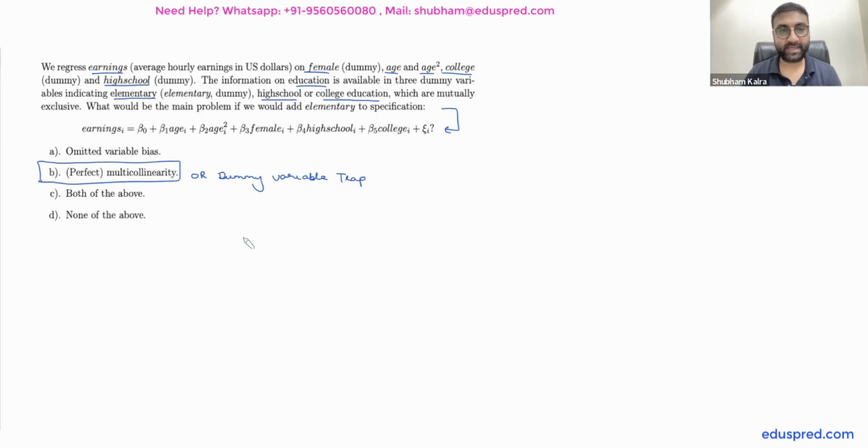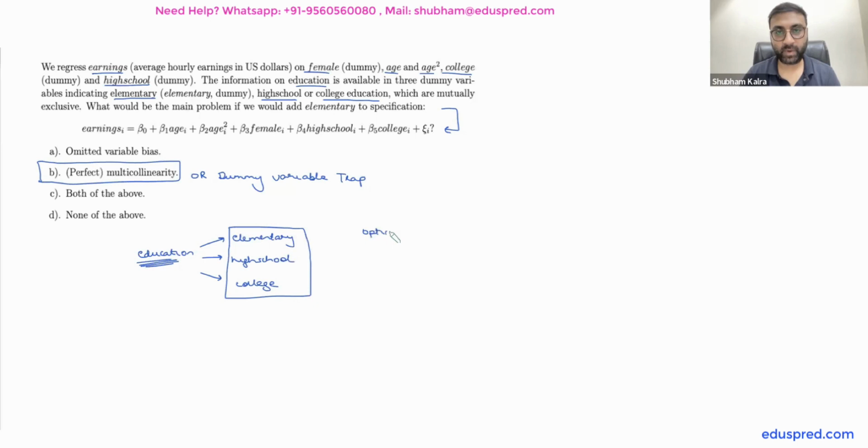Well, the rule is that if you have a qualitative variable, which in this case is education, and education has 3 dummies. Okay. So one is elementary, the other one is high school, and the third one is college. Okay. So the rule that we have is that if a qualitative variable has information available in 3 dummy variables, then to avoid perfect multicollinearity or dummy variable trap, you have one of these 2 options.